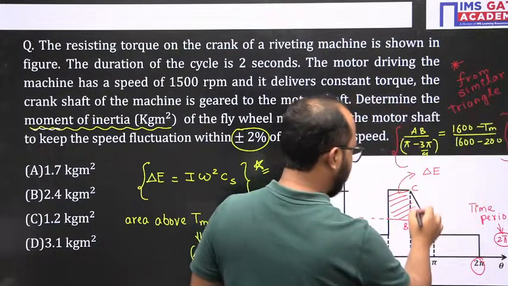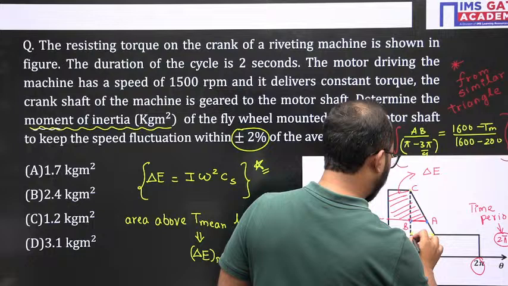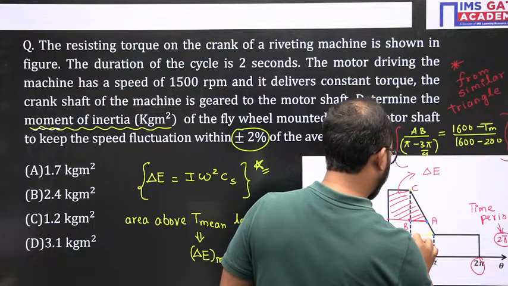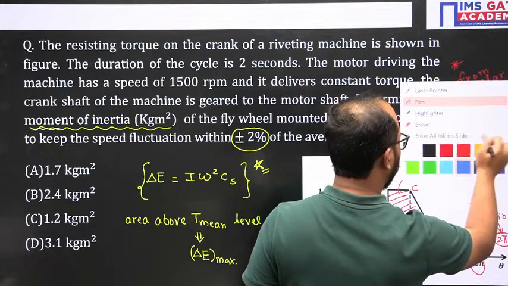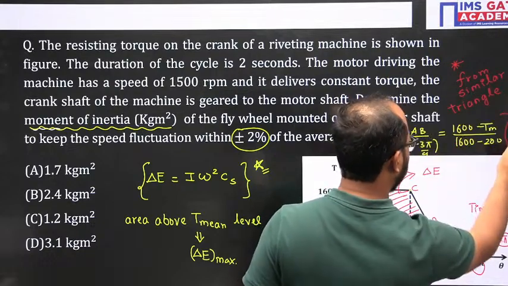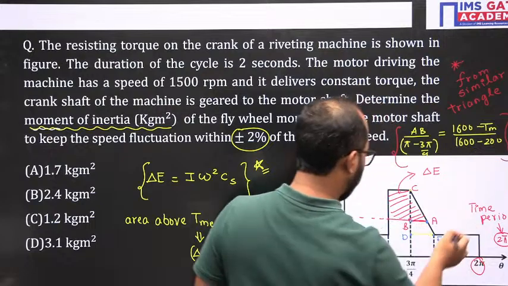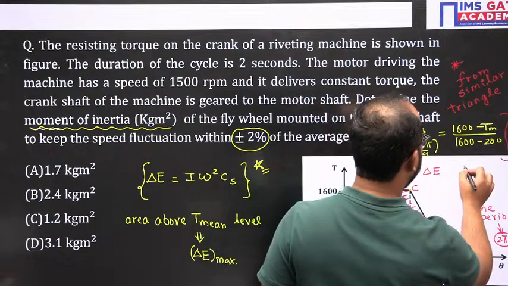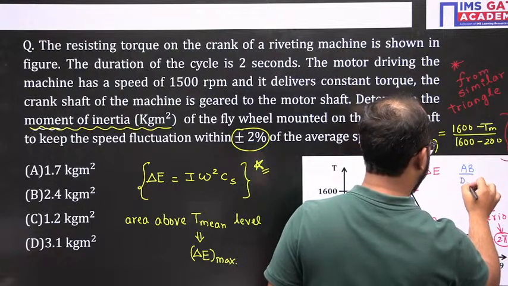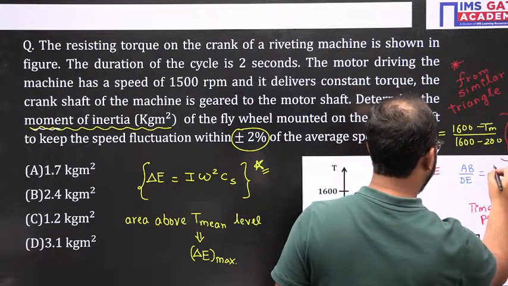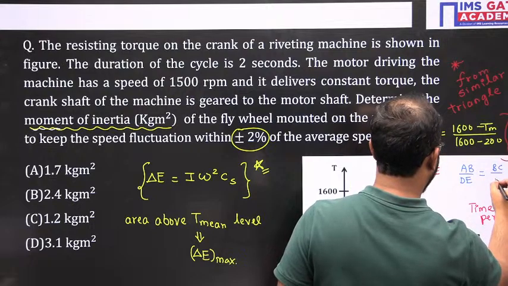So this is ABC, let's suppose this point is D and this point is E. From similar triangle property, what will you be writing? Let me write it here itself. You have written AB divided by this base DE equals BC divided by DC.